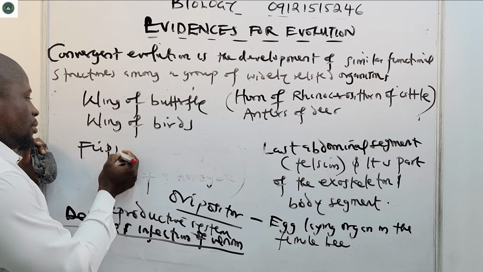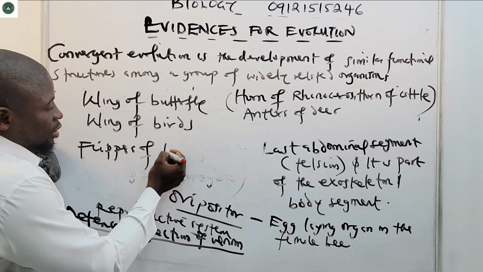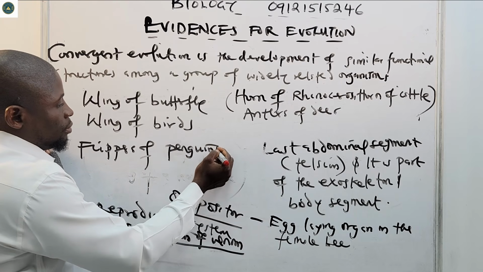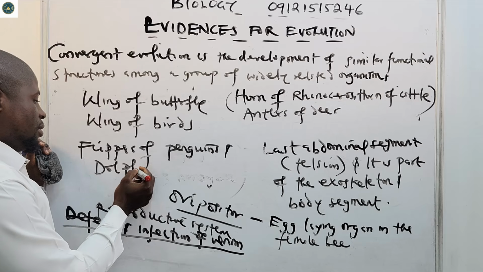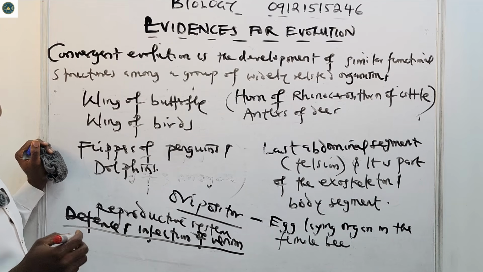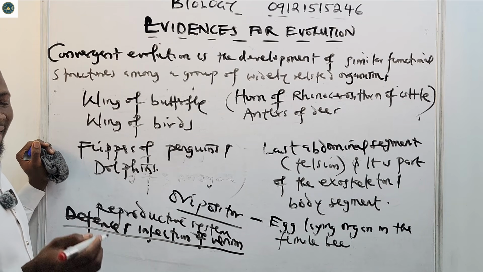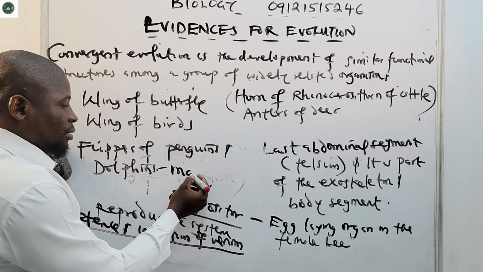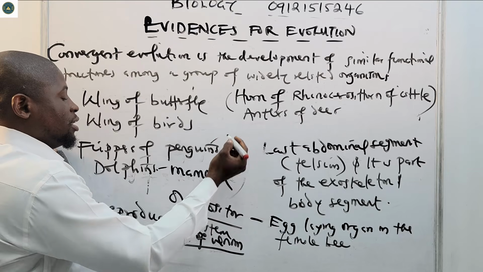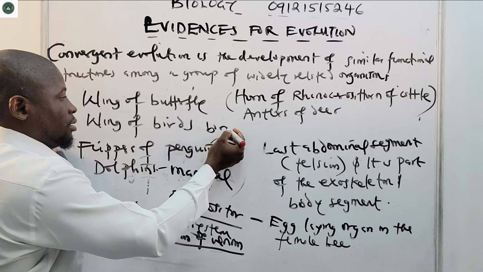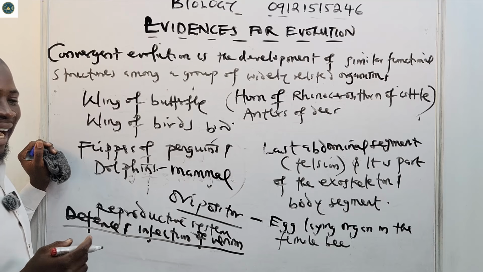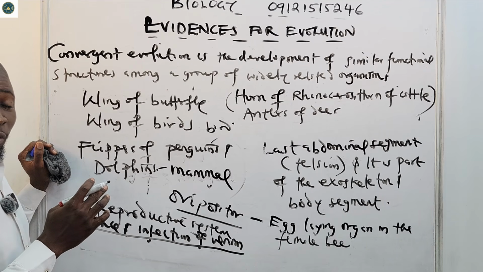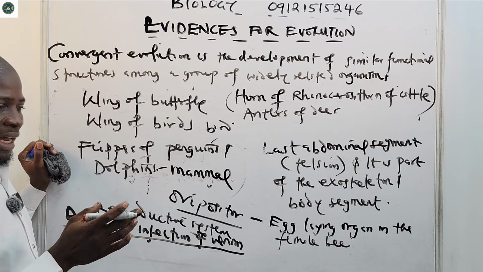Flippers of penguins and dolphins are also an example of analogous organs. As you can see, penguin is a bird, while dolphin is a mammal. They are examples of analogous structures. They have similar function, the flippers of the penguin and that of the dolphin.